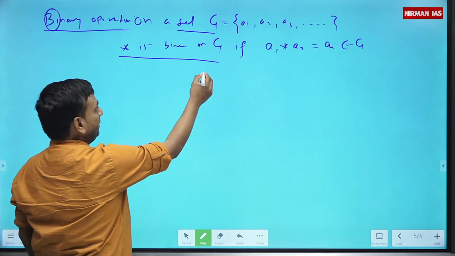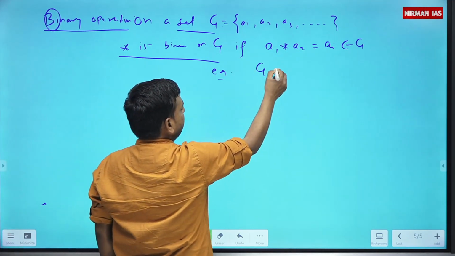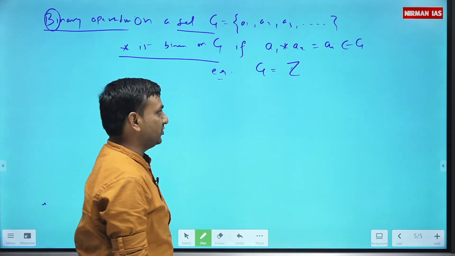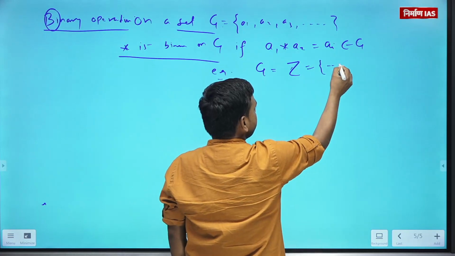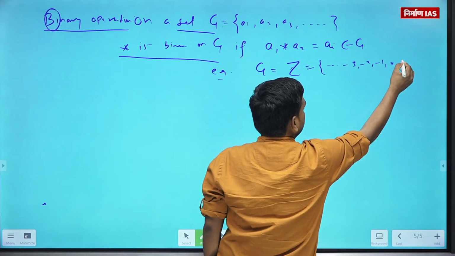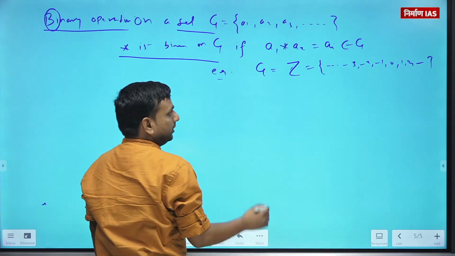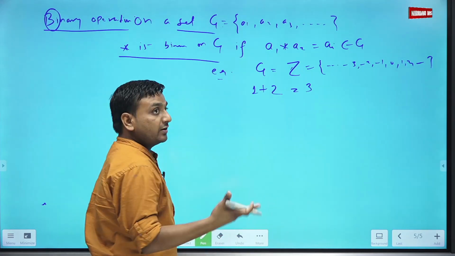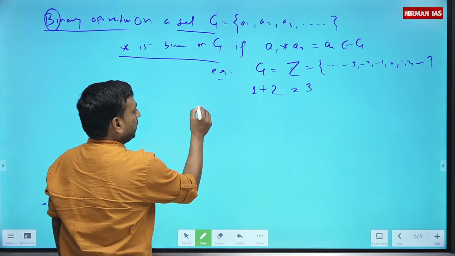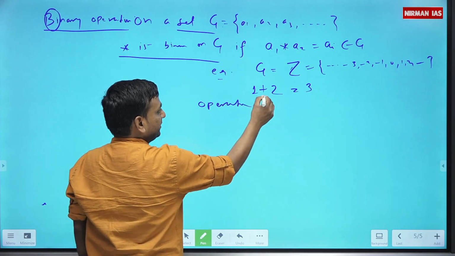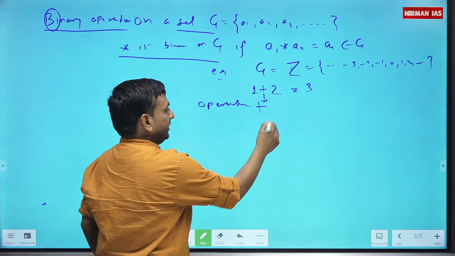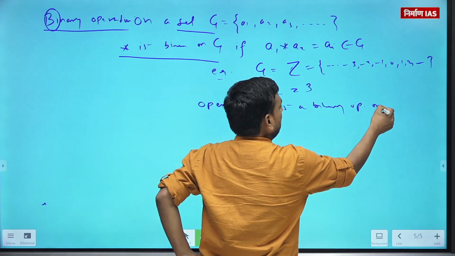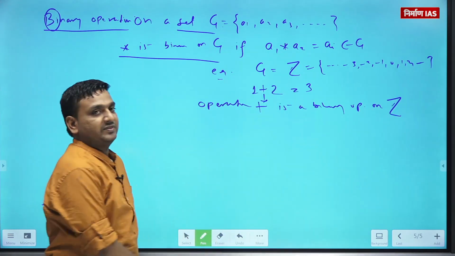Now, for example, let's say G is my set of integers, the set of integers: -3, -2, -1, 0, 1, 2, 3 and so on. If I add any two integers, I will get an integer only. So the operation, addition, is a binary operation on Z. Is that fine?